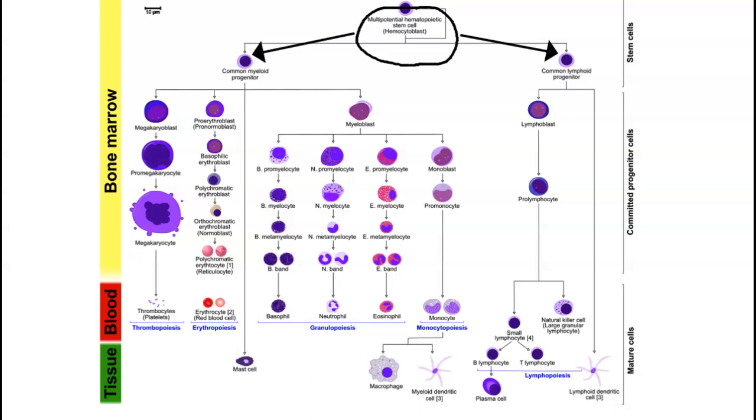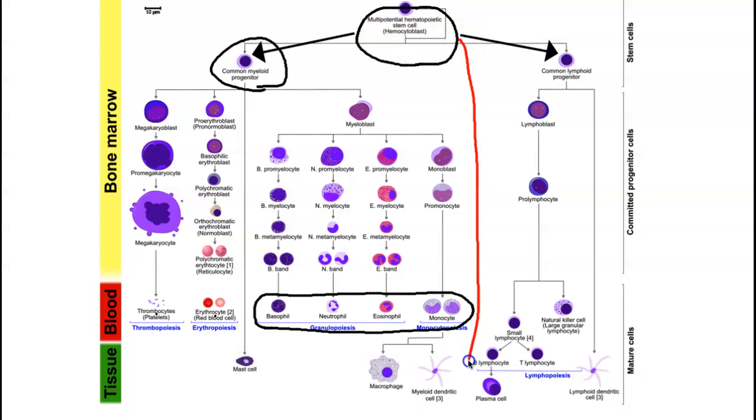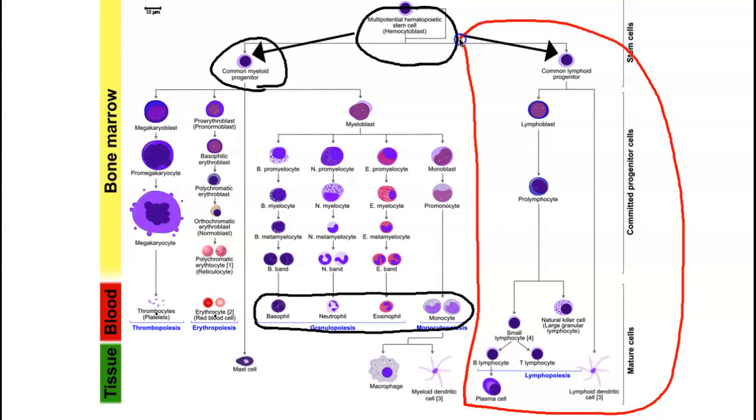So if the hemocytoblast does differentiate into a myeloid stem cell, let's take a look at what happens to it. Myeloid stem cells can give rise to platelets. They can also turn into red blood cells. They could also turn into 4 of the 5 different types of white blood cells: basophils, neutrophils, eosinophils, and monocytes. If the hemocytoblast, on the other hand, differentiates into a lymphoid stem cell, only those cells can turn into lymphocytes. And you can see that the special function of lymphocytes providing specific immunity starts very early on in the differentiation of that type of cell.